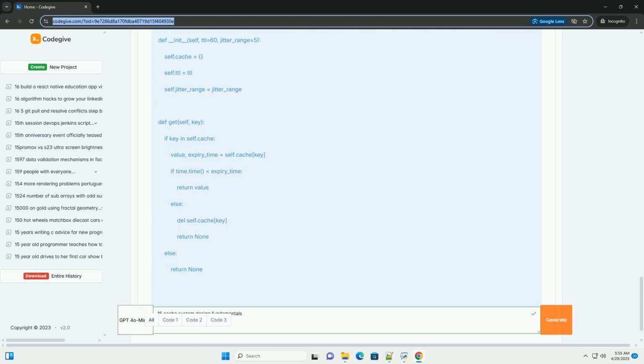Probabilistic early expiration, cache jitter: add a small random value to the TTL of each entry. This spreads out expiration times and reduces the likelihood of a stampede.